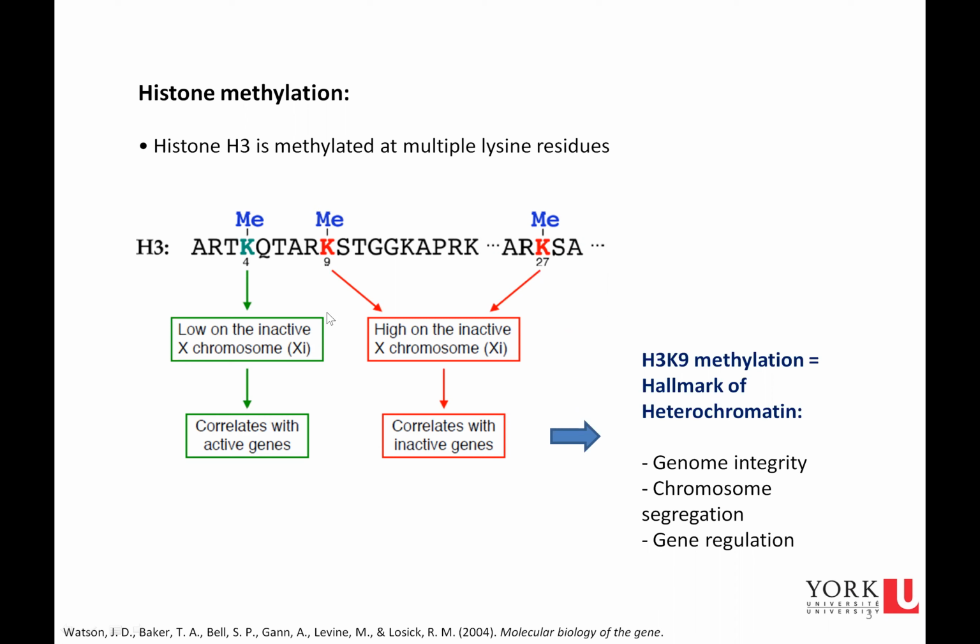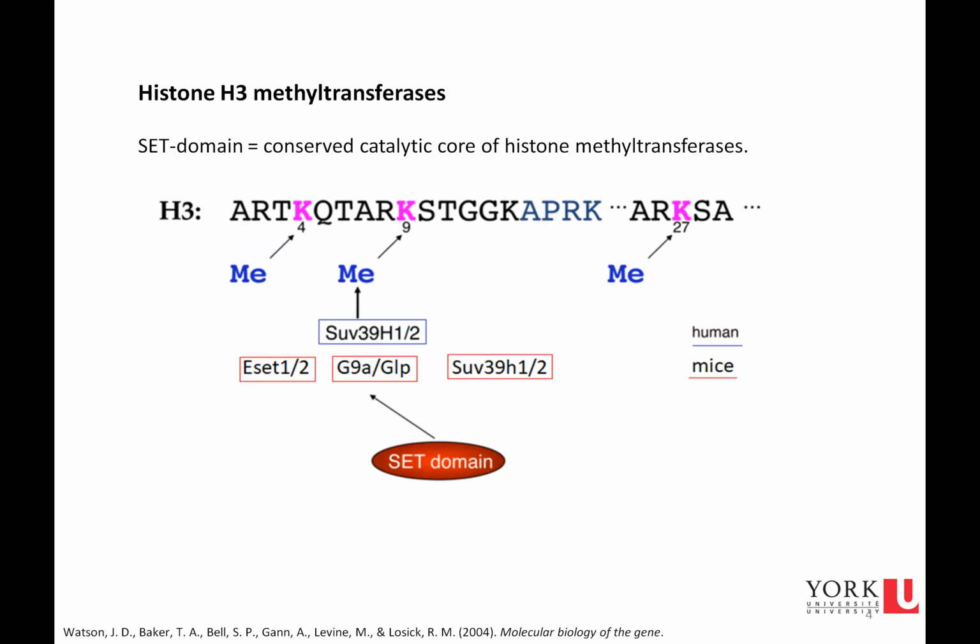Methylation on lysine number 9 is a hallmark of heterochromatin, and it's important in genome integrity, chromosome segregation, and gene regulation. Histone H3 methyltransferases all contain a SET domain. It has been identified in mouse cells. There are 6 genes, or 3 distinct gene pairs, that encode SET domain-containing enzymes that have methyltransferase activity towards